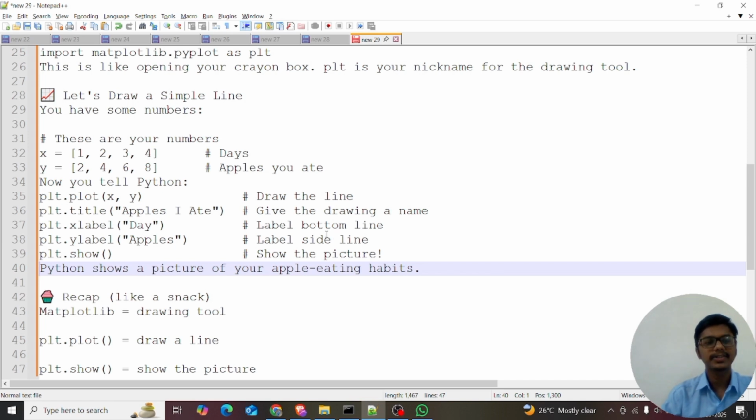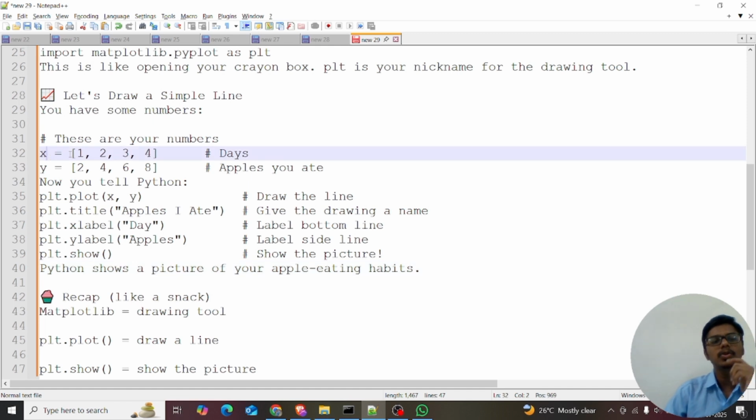We are plotting a simple line, taking x is equal to 1, 2, 3, 4, which are the days, and y is equal to 2, 4, 6, 8, the apples you can eat. On the first day I ate 2 apples, on the second day I ate 4 apples, on the third day I ate 6 apples, and on the fourth day I ate 8 apples. Now I want to see the numbers in visuals.